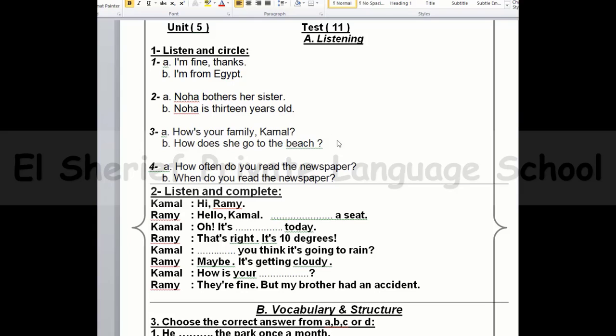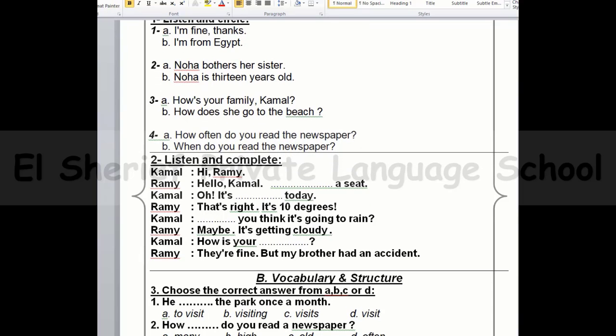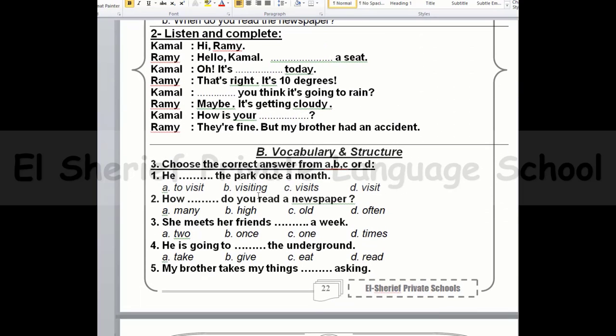Time for the test. Now we're gonna answer test 11 in your sheet. First, as we know, we're gonna start with choose the correct answer from A, B, C, or D. Number 1, he visits the park once a month. I can say he visits the park once a month. I cannot say he is visiting because once a month always takes present simple. And I cannot choose visit because there is no s, and he always takes s.